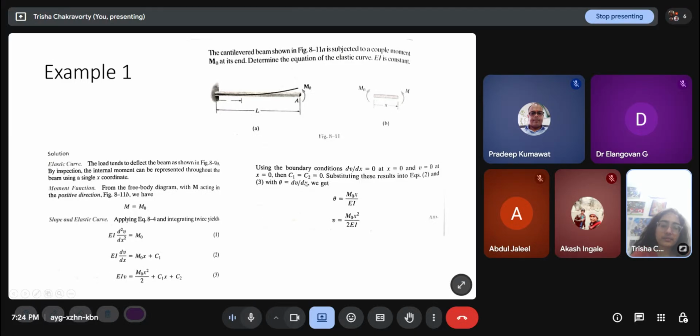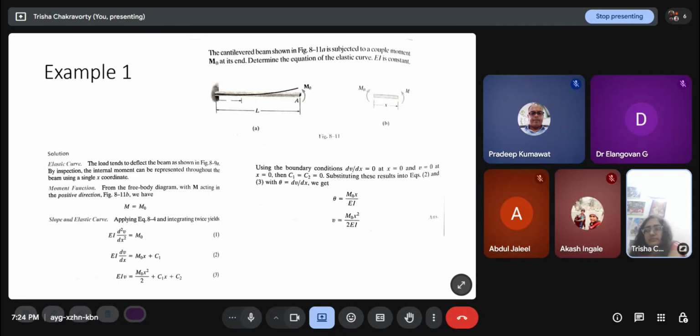So by substituting in this equation, we get that the slope theta here is M naught x by EI. Theta is dv/dx, okay, and v we get as M naught x squared by 2EI. So this is my deflection profile and my slope profile. So I know it as a function of x. For any given x, I can find out the deflection and the slope. This is the basic concept of how we solve.